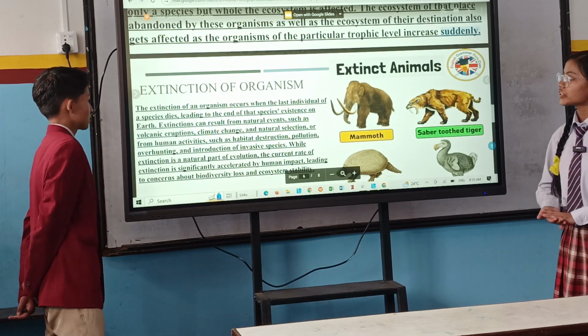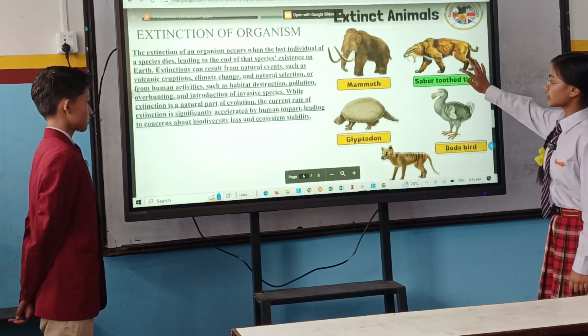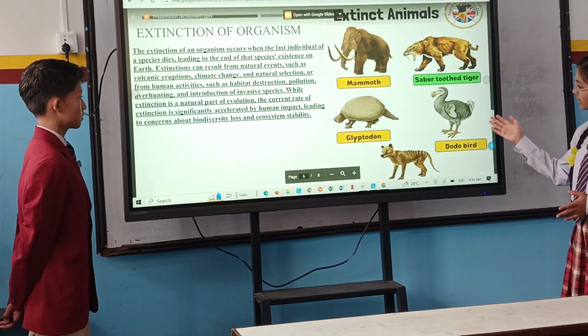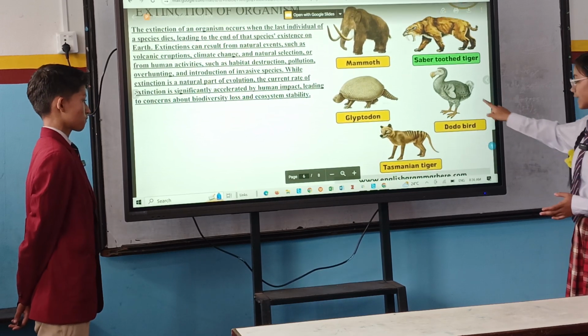So the next effect of climate change is extinction of organisms. Here are some figures of extinct animals. They are mammoth, saber-toothed tiger, glyptodon, dodo bird, and Tasmanian tiger.